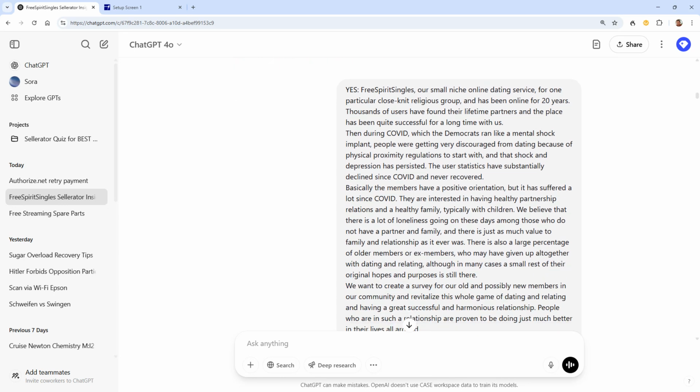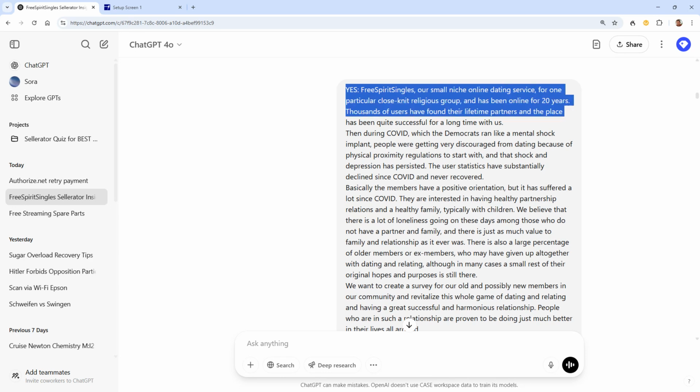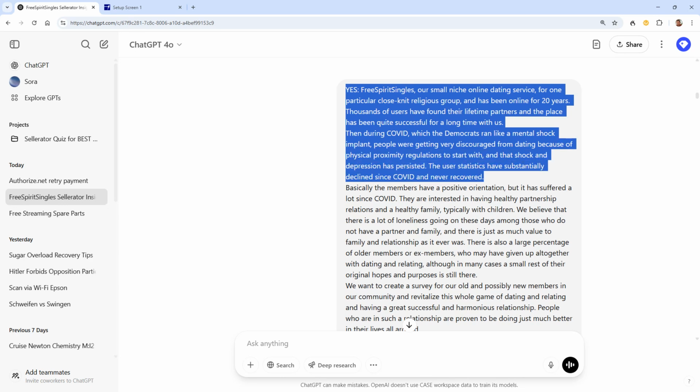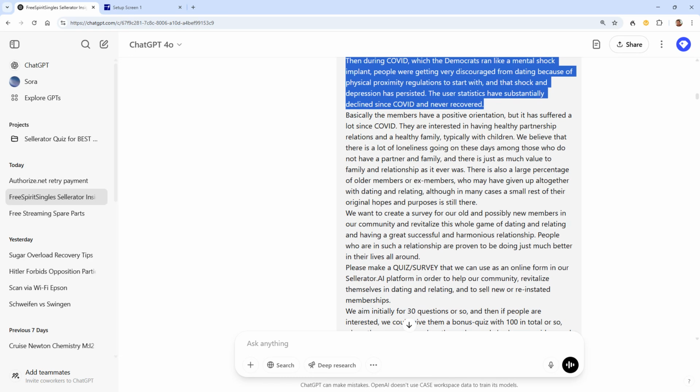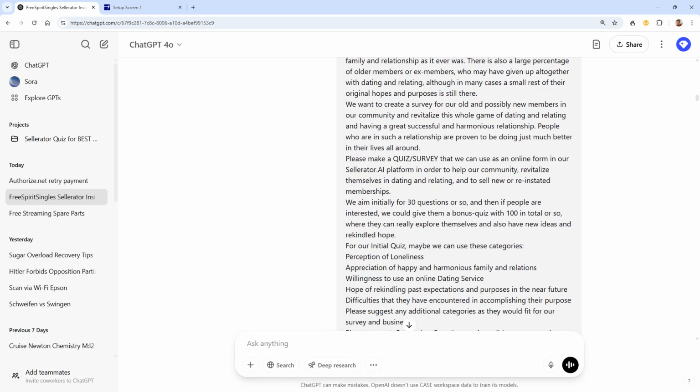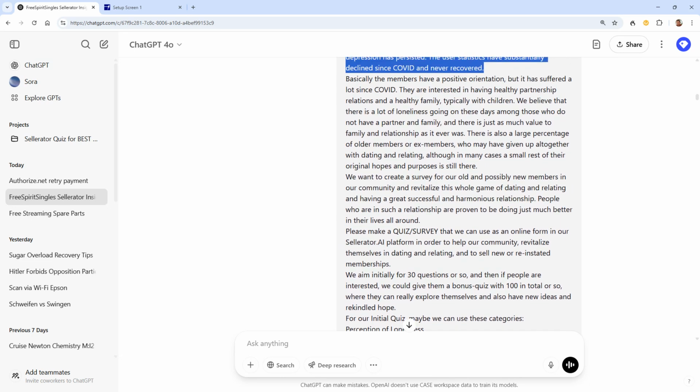So here's my next question. We're basically saying, yes, this is now about us. So we are saying we are a small online dating service, been online for 20 years. And then we are saying during COVID, things went down substantially into the drain. And let's see, what else are we saying? So you can see it's basically a good explanation of what we have perceived so far. And now ChatGPT will combine what we have perceived and its own knowledge, because this is all in the same thread.